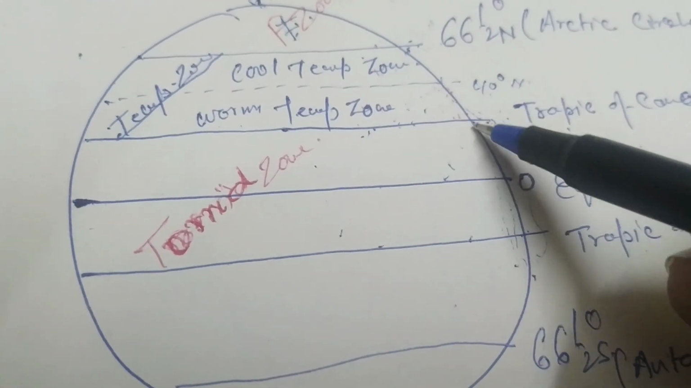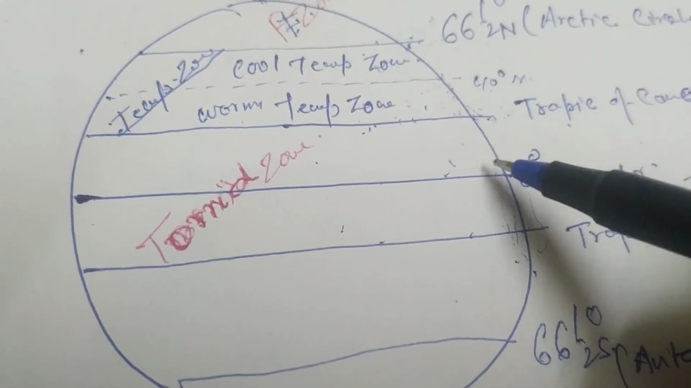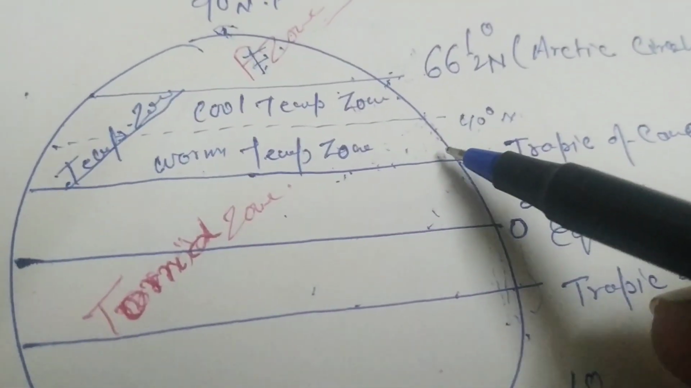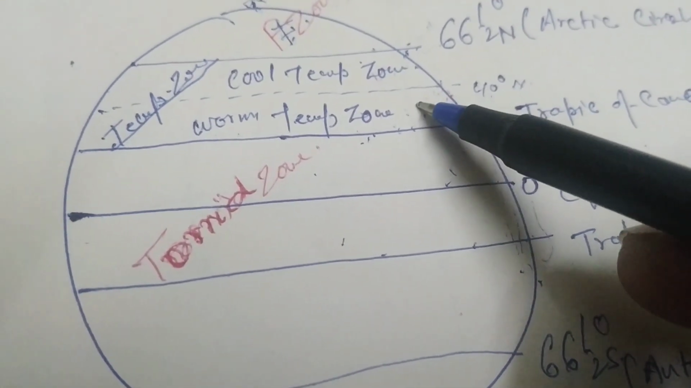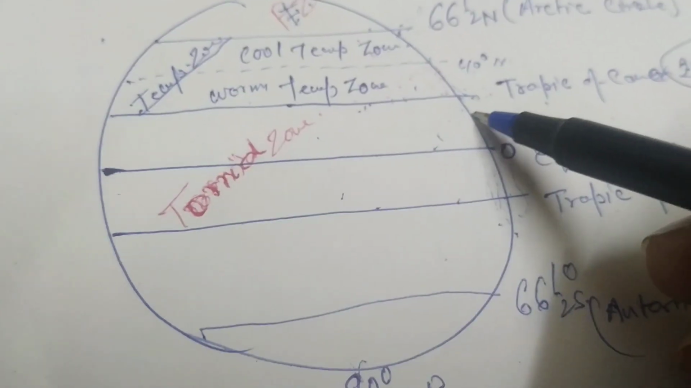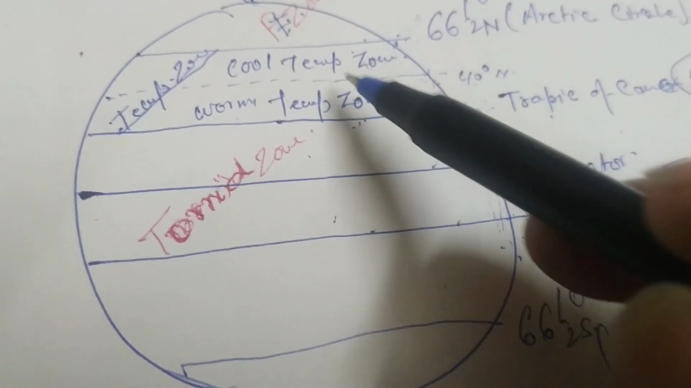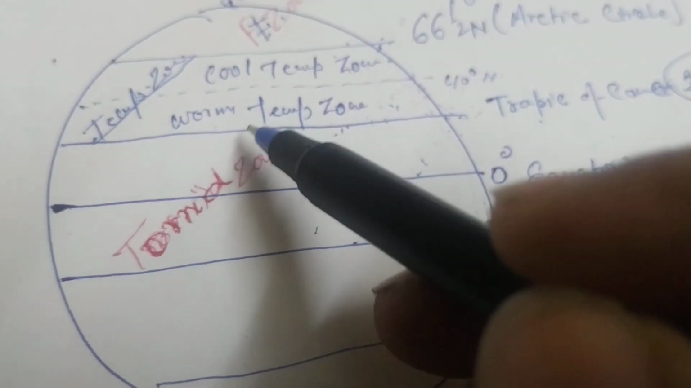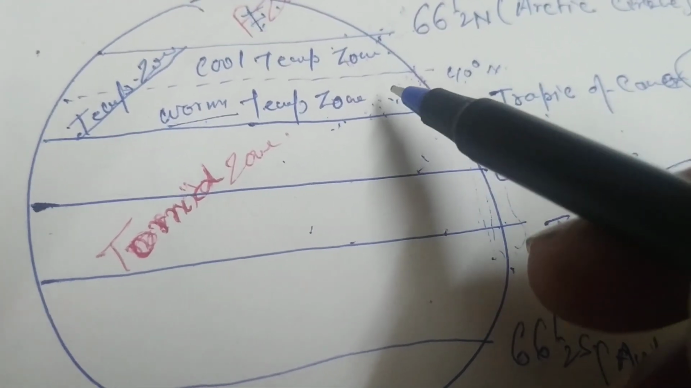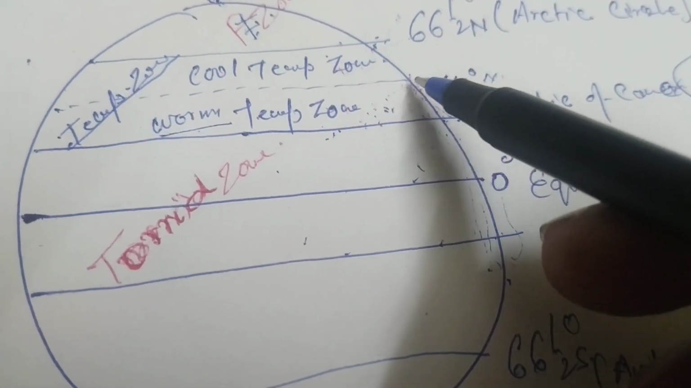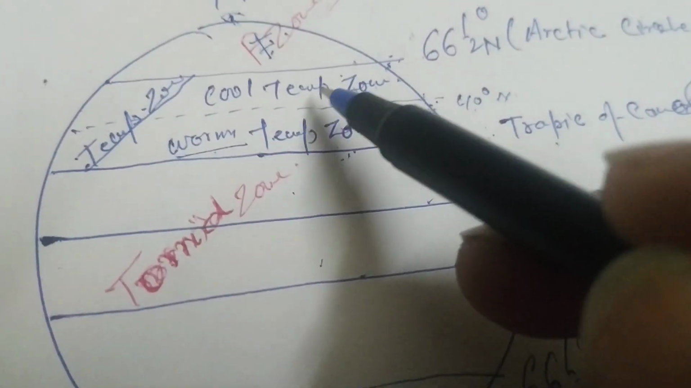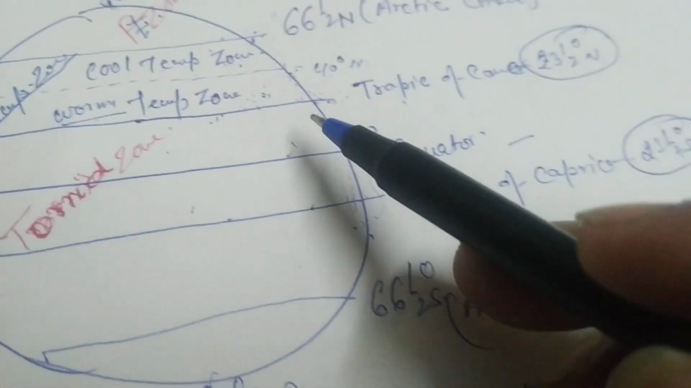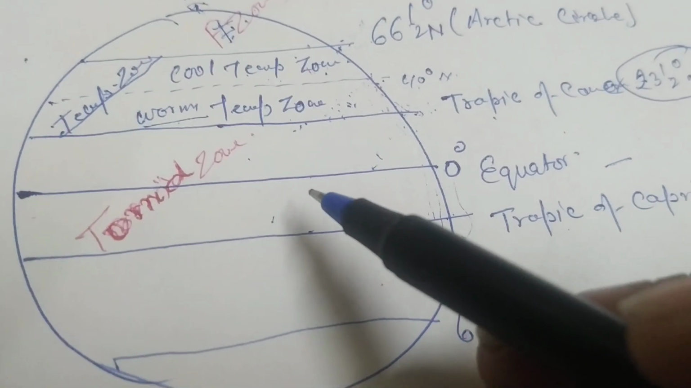Because the temperature, atmospheric pressure, and rainfall do not suddenly change in this region. These factors gradually change. So this area is known as warm temperate zone. Warm temperate zone is also known as subtropical zone, whereas beyond the 40 degree north, this area is known as cool temperate zone. So, what is the position of India on the globe?